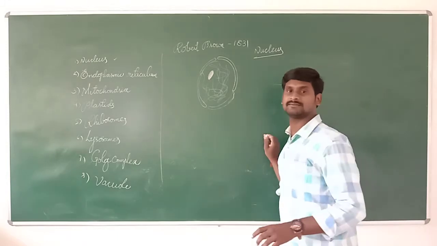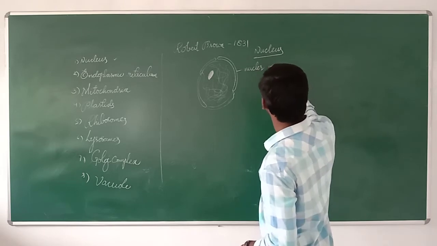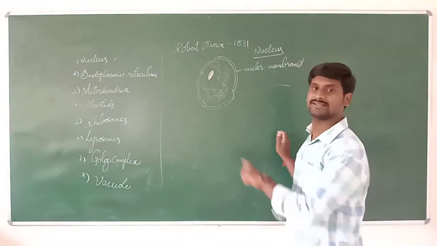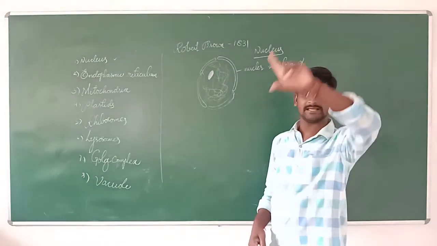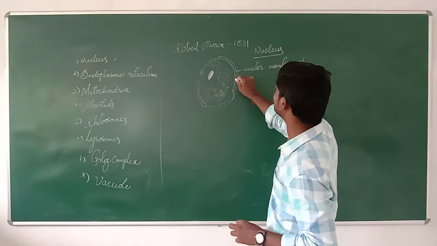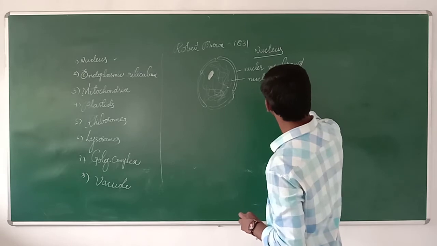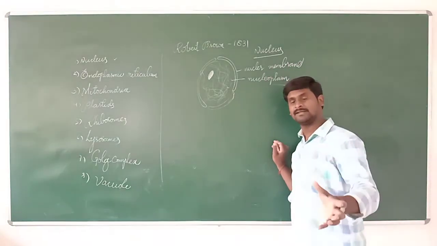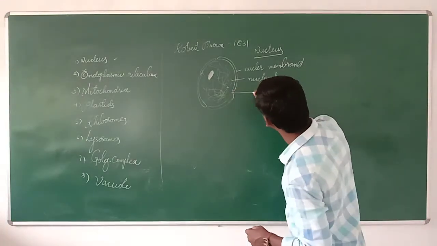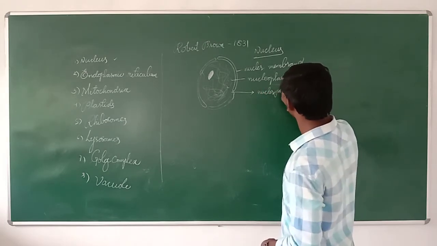Like the cell membrane, the membrane present around the nucleus is called the nuclear membrane. Inside it, a type of liquid is present, which is called nucleoplasm, the same as the cytoplasm. Where the holes are present, they are called nuclear pores.